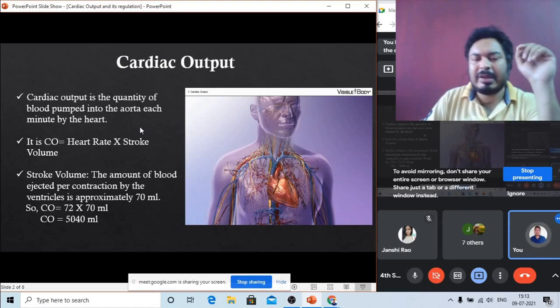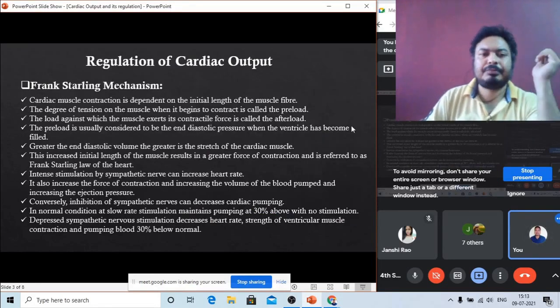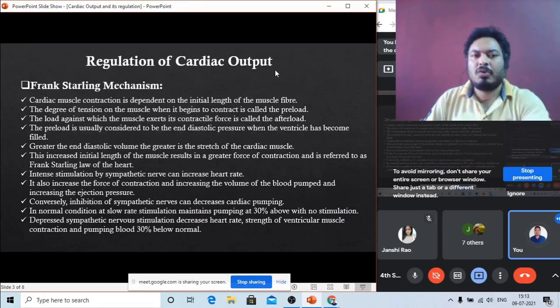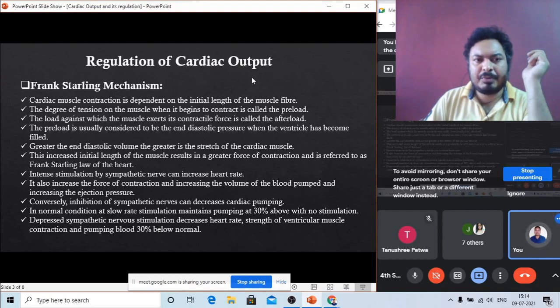Now we need to know how cardiac output is regulated by different types of parameters. So different parameters can regulate the cardiac output. The regulation of the cardiac output is basically done by different types of parameters. The first parameter is the Frank-Starling mechanism.